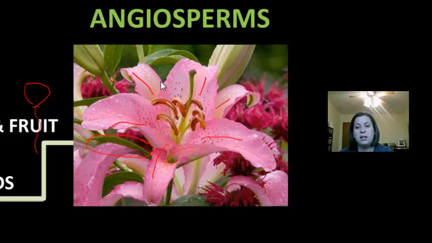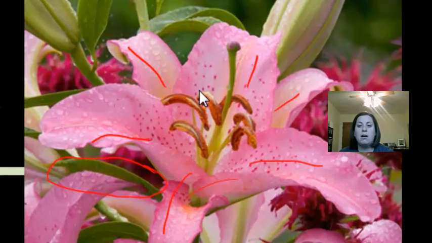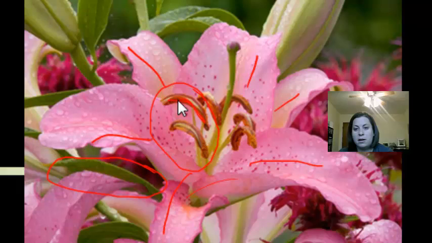Also, we see here that this is going to have the male parts called the stamen. This is a stamen here. This part right here that you see is kind of longer and discolored, that's going to be what we call the anther. The anther is where the pollen is being created. The anther is held to the flower by the filament. Okay, that's the little stalk that holds it to the flower.